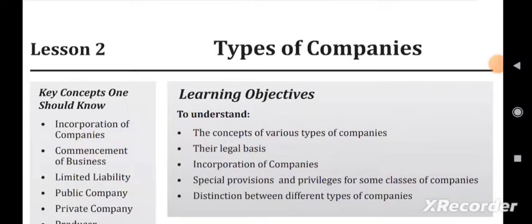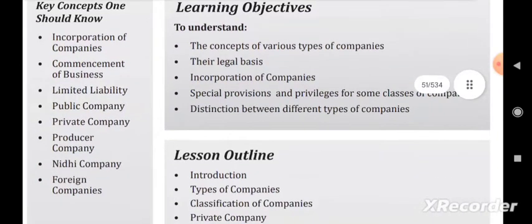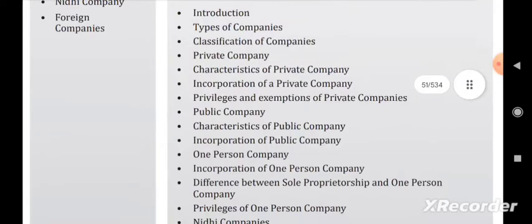Hello guys, so இன்னைக்கு நம்ம setting up of business entities and closure subjectல chapter 2 types of companies பார்க்க போறோம். So types of companies is an important chapter. So it consists of up to 11 marks in the exam. 11 to 12 marks வந்து இந்த chapterல இருந்து வரும். So it is an important chapter.